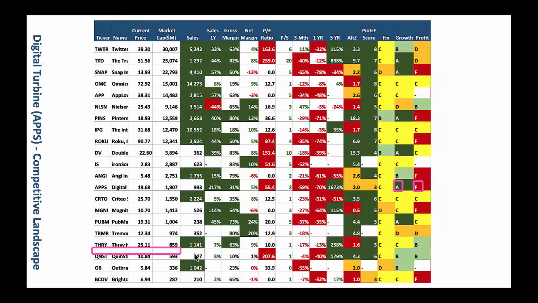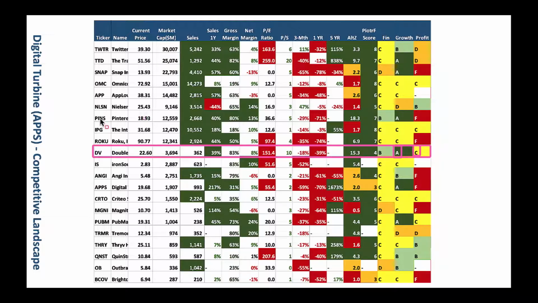QNST is a good one here. It's a nice grade from a growth and profitability perspective, B and B. Financials is C, not too bad. You could look at this one too here. And then as you scan through here, DV, DoubleVerify, seems to be doing great here. They got a financial grade B, growth grade A, and profitability grade C. You could look at this great company also.